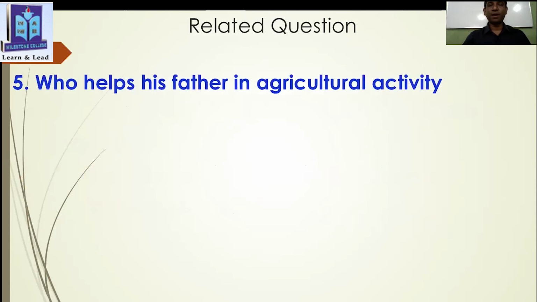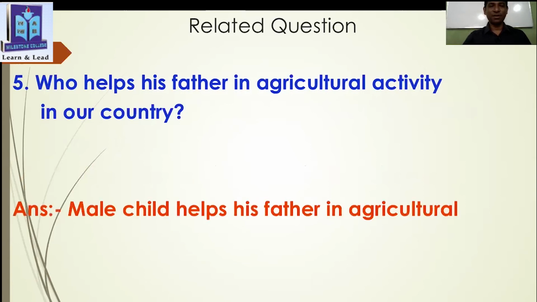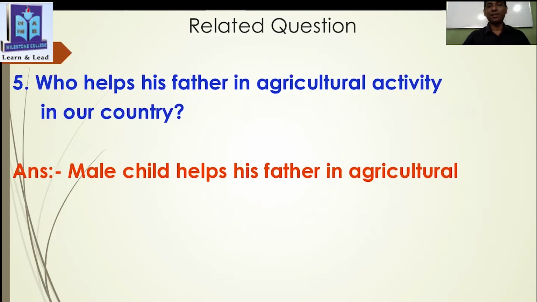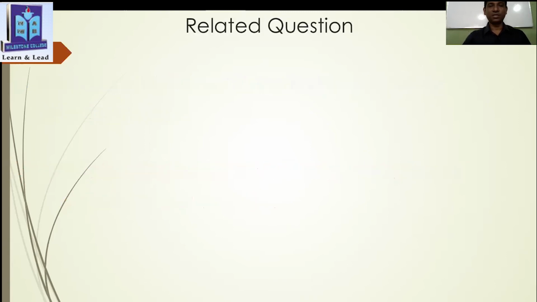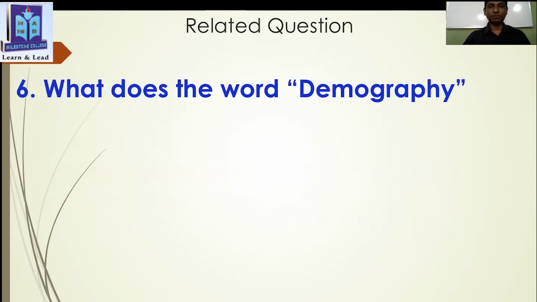Who helps his father in agriculture activity in our country? Can you guess the answer? It's a very common question. Absolutely correct. The male child helps his father in agriculture activity in our country. Okay, thank you.